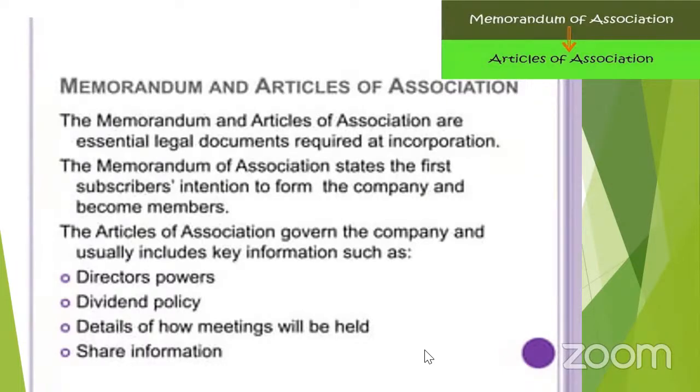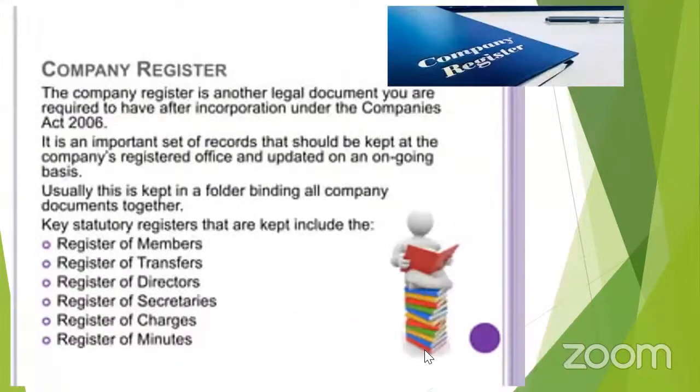Clause means paragraph; they have to be mentioned in paragraphs. The second document is called the articles. As I just told you, articles describe the rules and regulations of the company. So we can say that this articles of association is regarded as an important document of the company also.